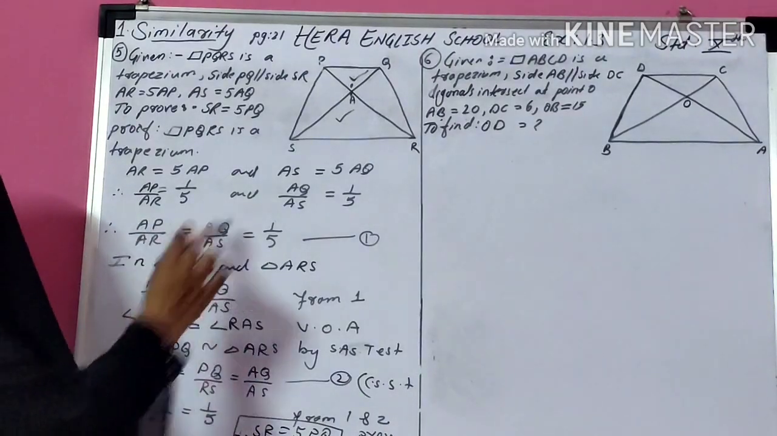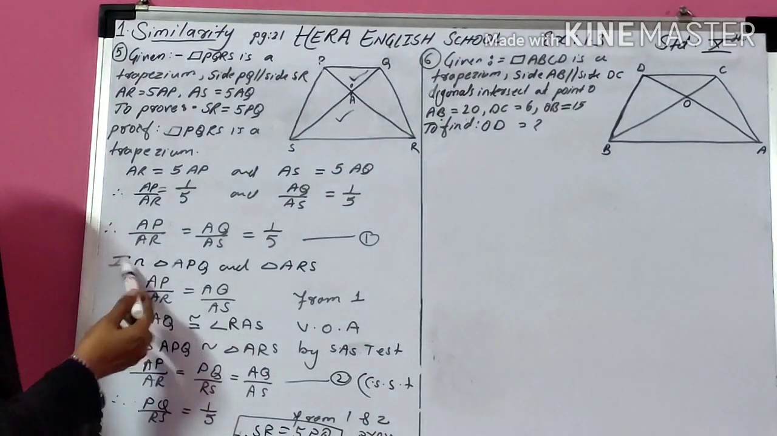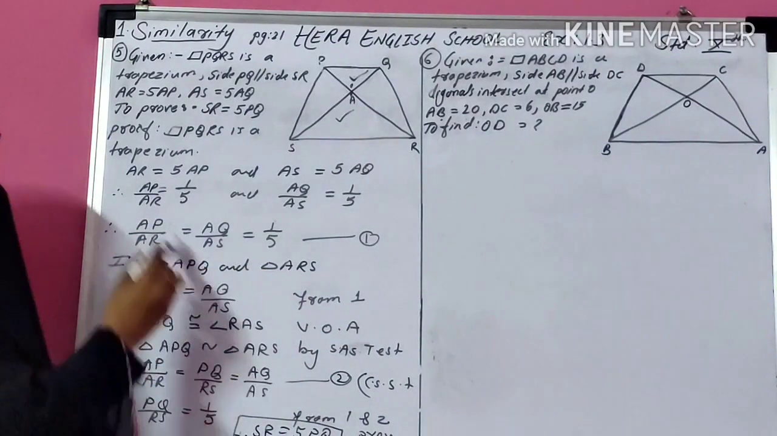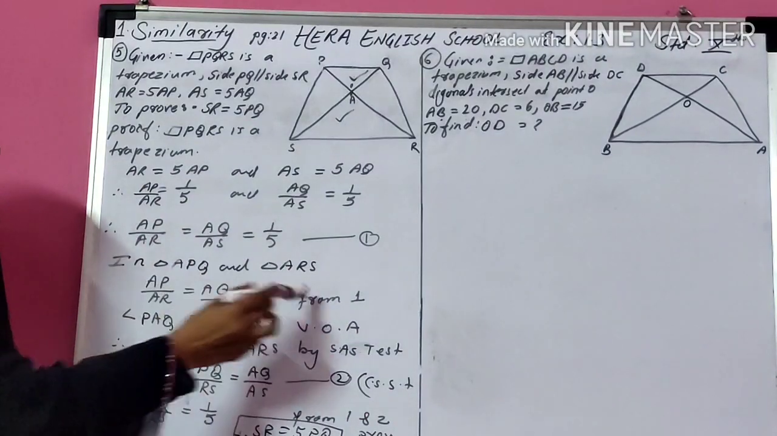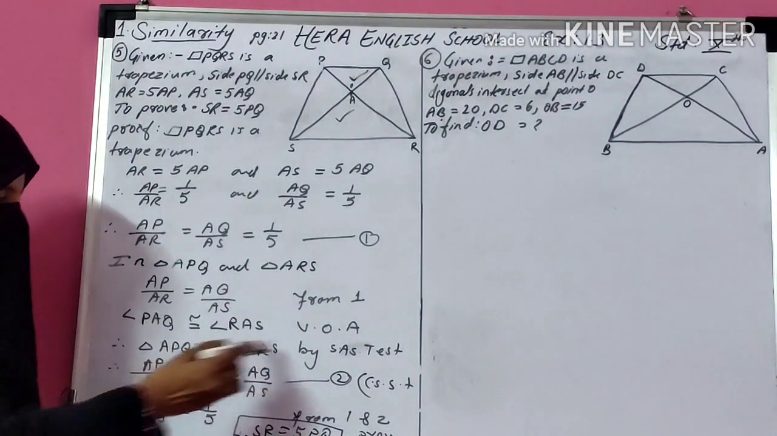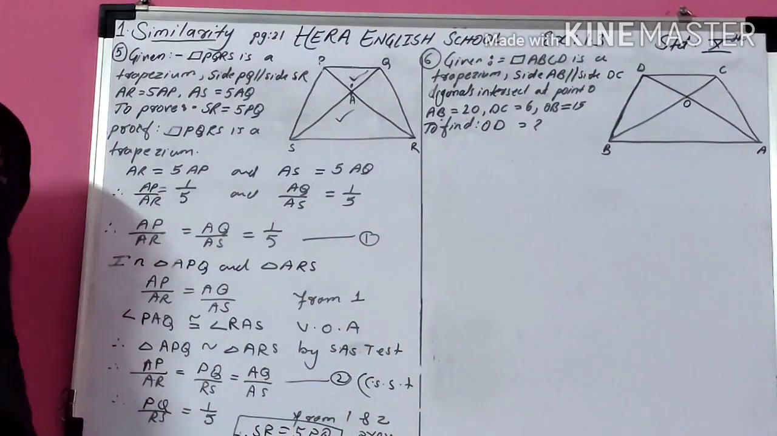Now I focus, the question is about these two triangles. So I prove these two triangles similar. These two corresponding sides are in equal ratio automatically from the above, and one vertically opposite angle is congruent. So therefore these two triangles are similar by SAS test.